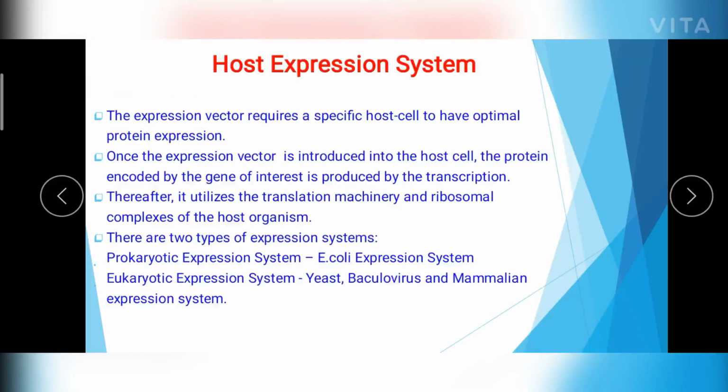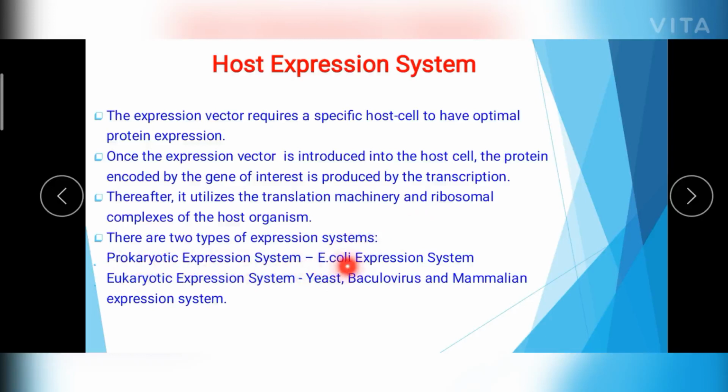As for the host expression system, you have learned that in order to express a protein, the expression vector must be transformed into a host cell. This host cell provides the optimal environment for the growth and replication of the vector. Whenever you introduce the vector into the host, depending upon the host, if it is a prokaryote, it is called a prokaryotic expression system.